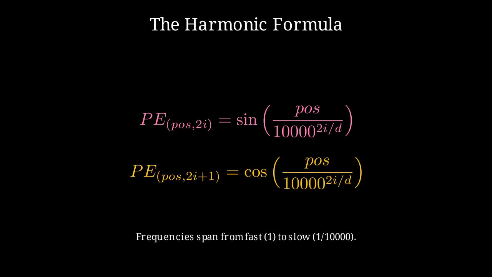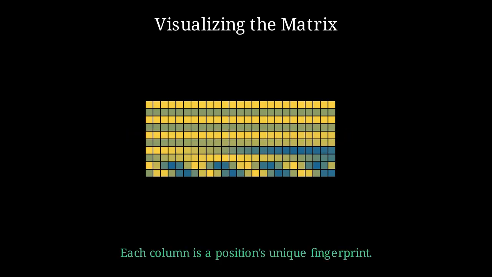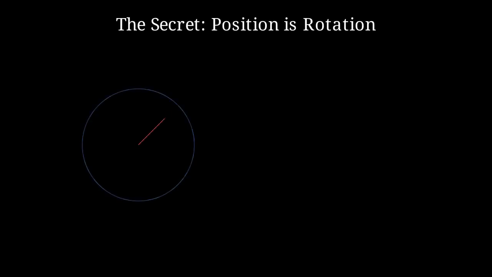By varying the frequencies from rapid pulses to slow, sweeping curves, we span the entire embedding space with mathematical precision. When visualized as a matrix, these waves form a global coordinate system. Each column becomes a unique high-dimensional fingerprint, turning the sequence into a smooth mathematical landscape where the model can easily navigate. The hidden genius of this approach is that it treats position as a rotation.